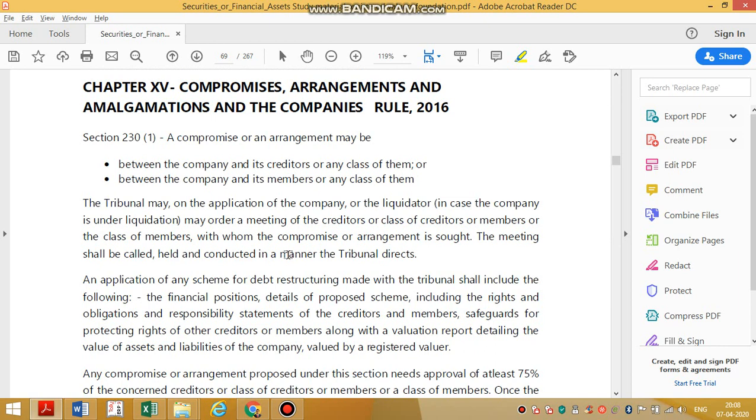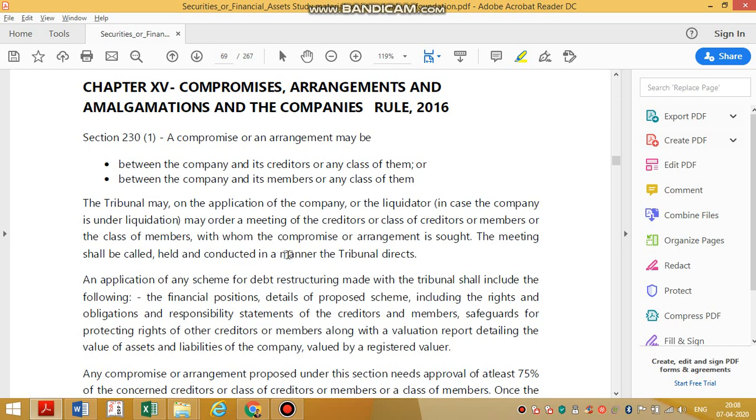Okay, we can also say internal reconstruction, external reconstruction, okay? External reconstruction means amalgamation and mergers. Internal reconstruction means you are making some compromise, basically. So, we will say two things. That is called arrangements and this is called compromise. We can understand like that, okay? So, internal reconstruction, we will say compromise, okay, with these people. We know our creditors, we know our shareholders, okay? And external reconstruction means mergers and amalgamation, in which another third party company is going to be involved.